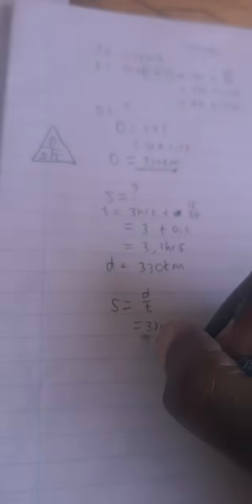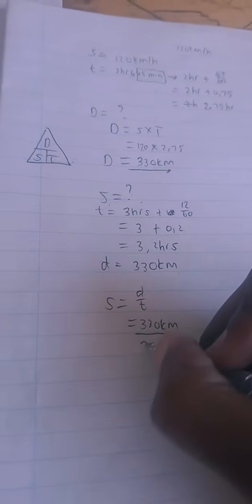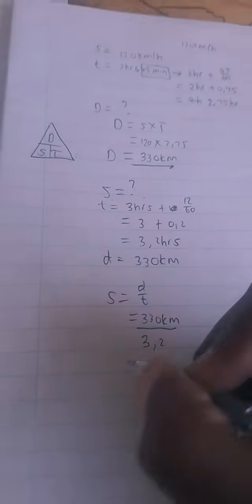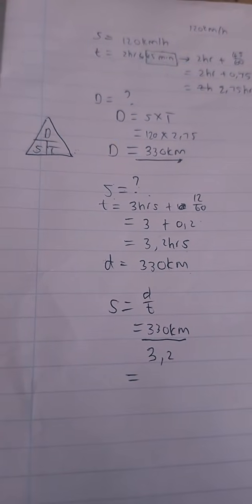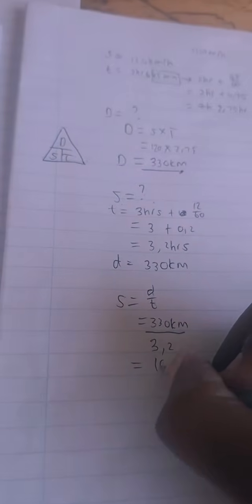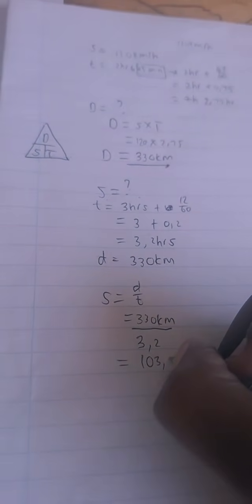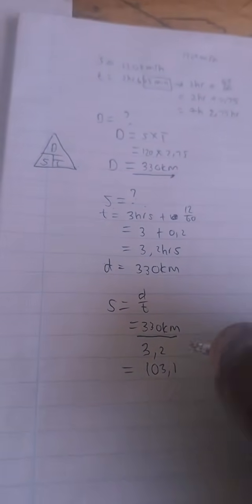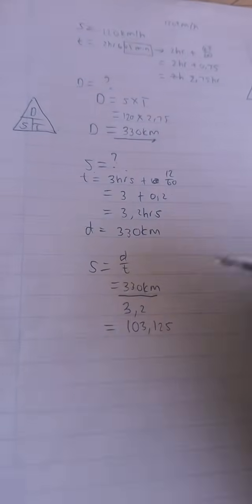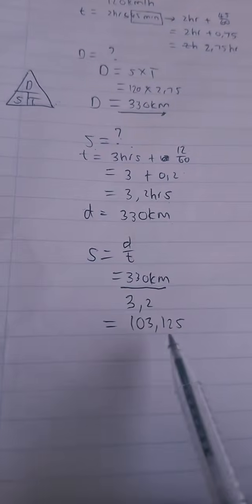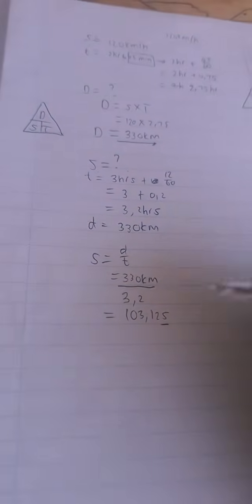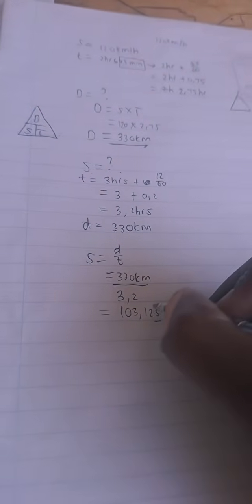And then I substitute 330 kilometers divided by time, which is 3,2. Then I get a beautiful answer like Natty2 Goated says. I get an answer of 103,125. But remember, our answers need to be rounded off. If I'm looking at my memo, the answer needs to be rounded off, as per the instruction, to 2 decimal places.